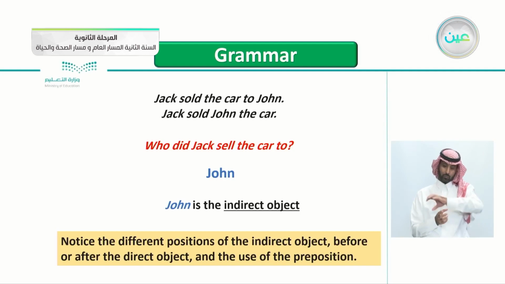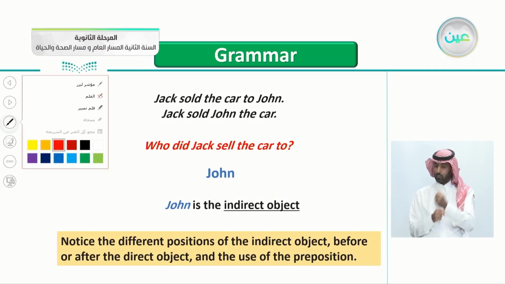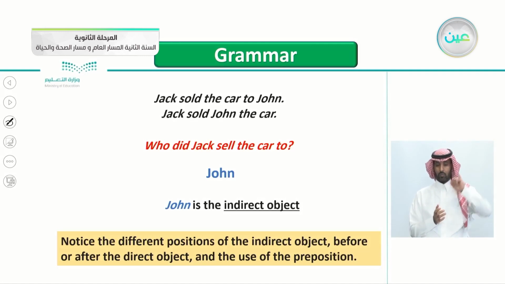So the indirect object here, John, came after the direct object, the car, and here it came before the direct object, the car, with the help, of course, of the preposition to. So we'll be discussing this in a matter of minutes.